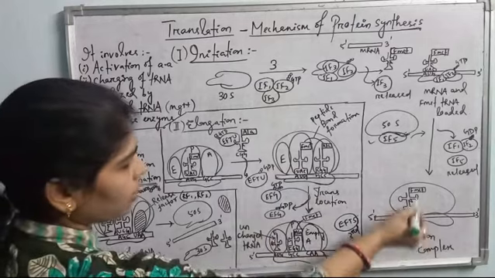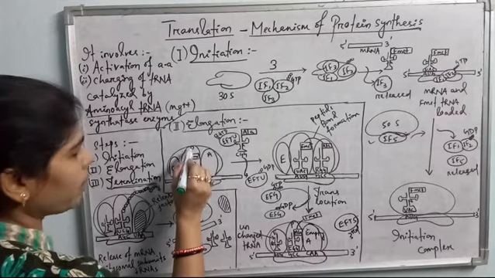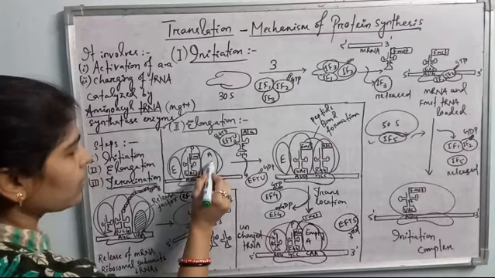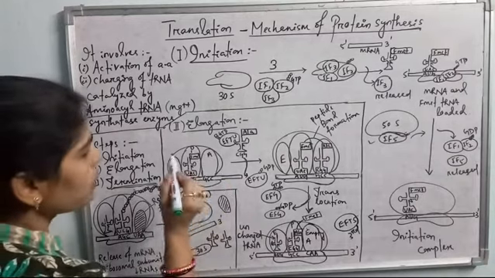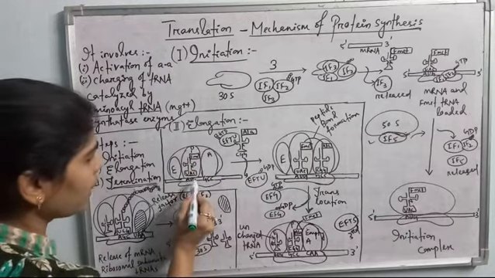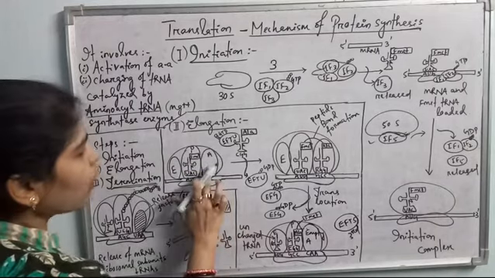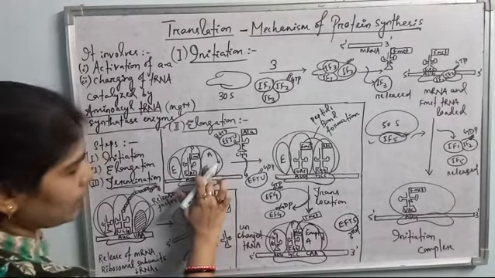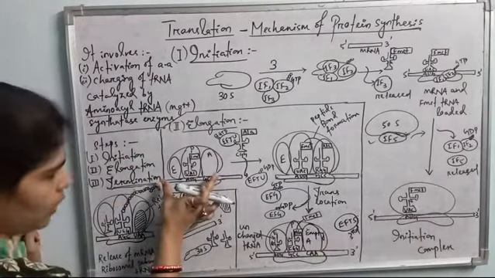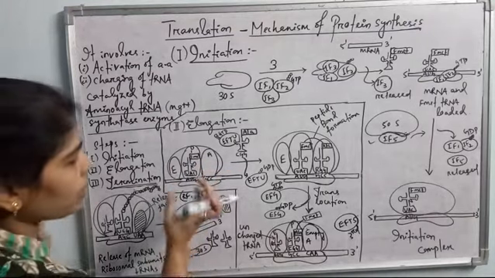Out of that, the formyl methionine tRNA is loaded on the middle site. The middle site is P, the peptidyl site, and this site is called the exit site. This is the peptidyl site. This is the amino acyl site. So the first formyl methionine tRNA is loaded on the P site, the peptidyl site. See here AUG is there, the UAC tRNA is having formyl methionine, and this is the peptidyl site. Now this amino acyl site or A site is empty, and this is the exit site, it is also empty. Here I have shown the 3 different sites of the larger ribosomal subunit to accommodate the tRNA molecules.